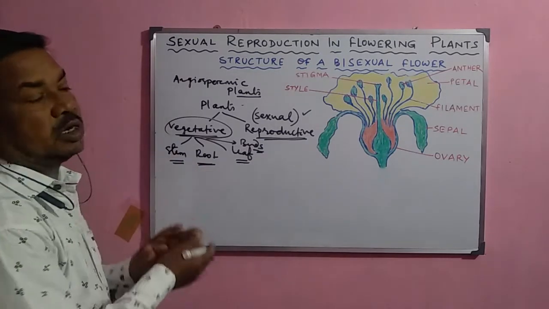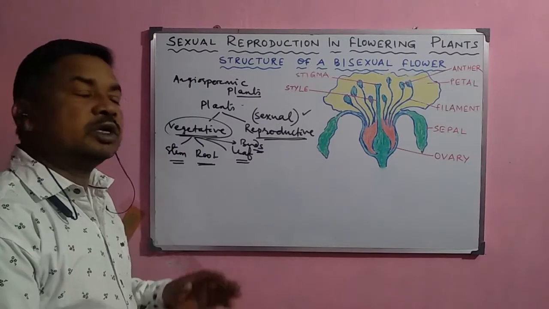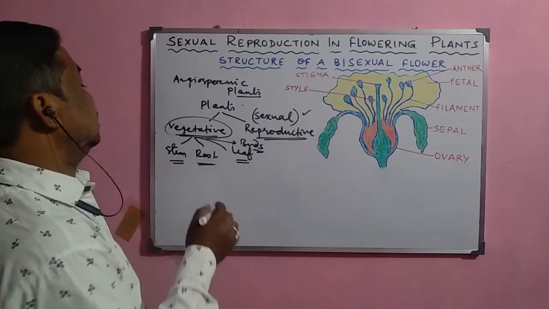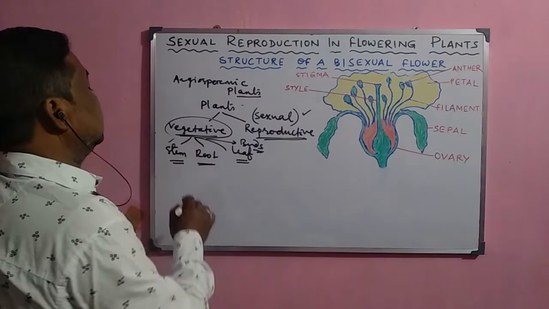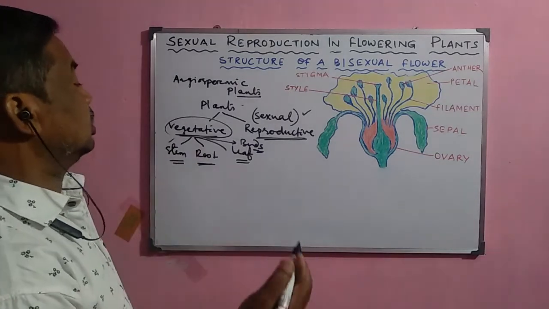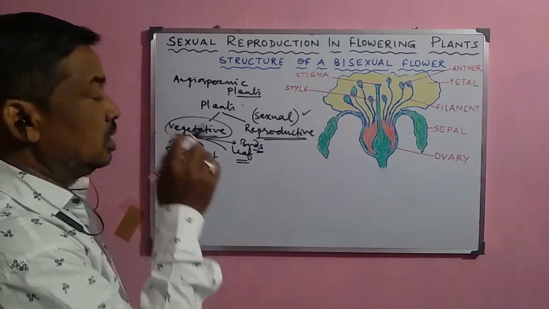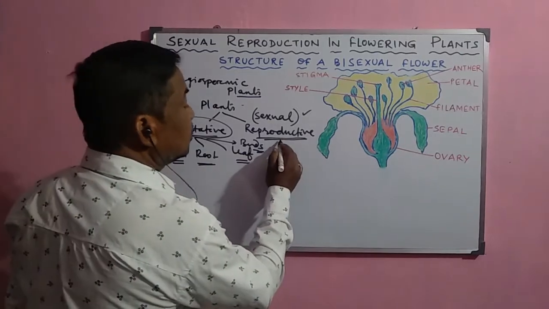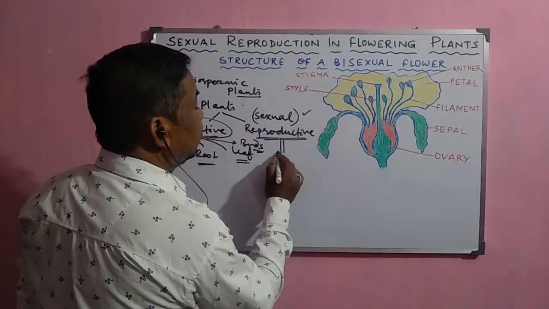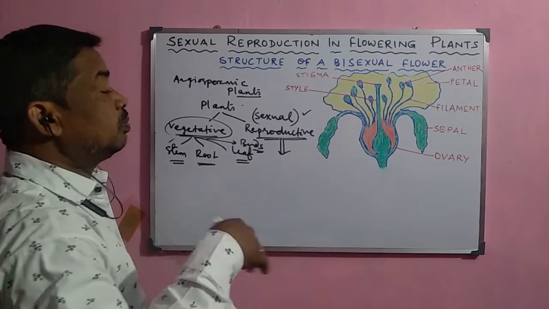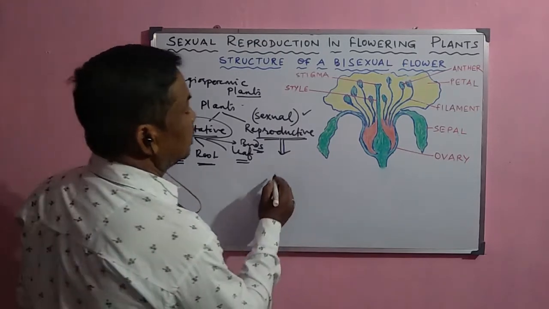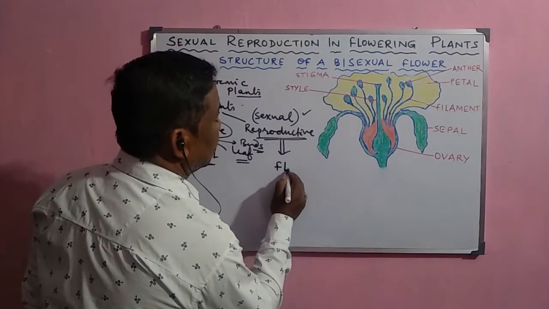Of course, they take part in vegetative reproduction in some plants, but mostly they are engaged in other activities of the plant. The sexually reproductive part of the plant is mostly the flower.